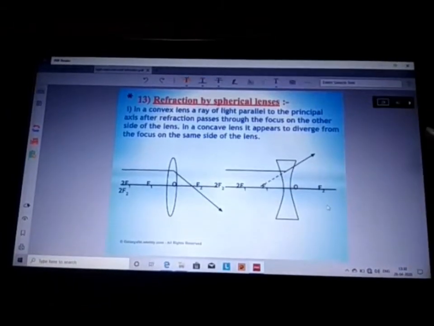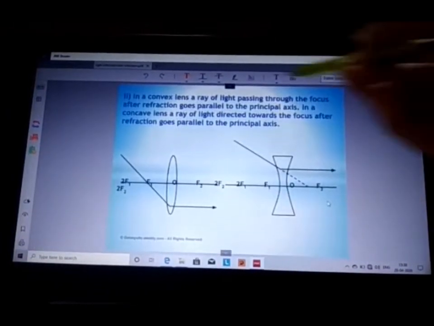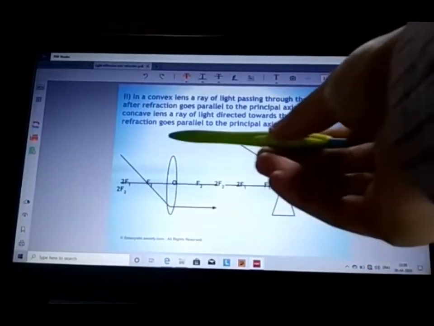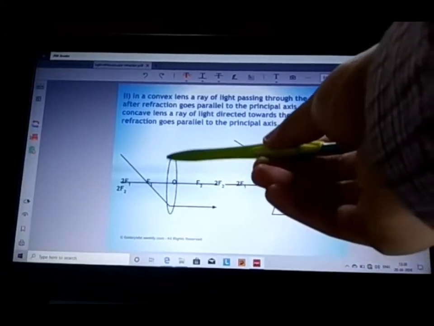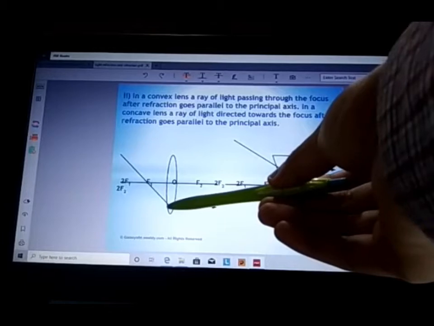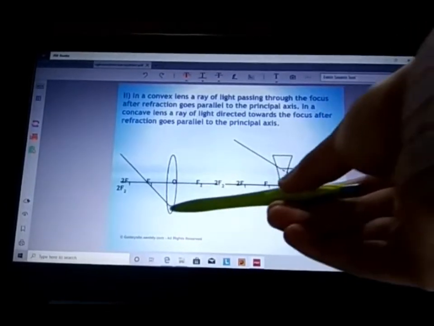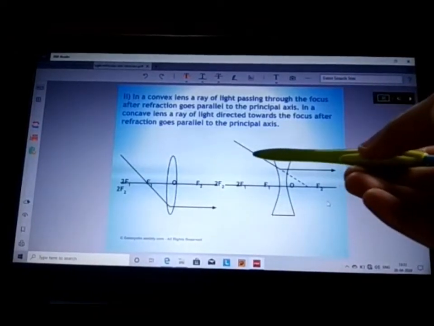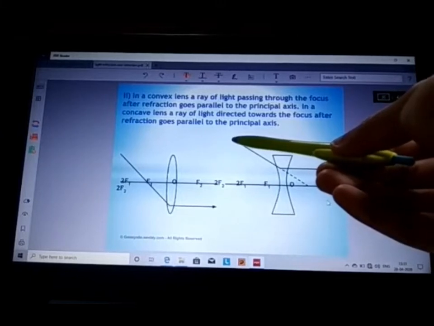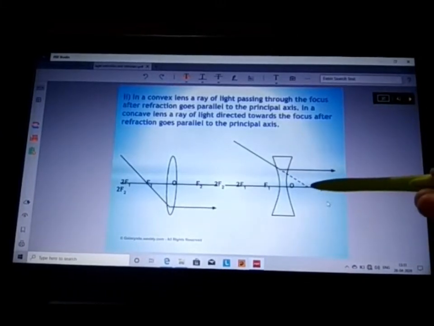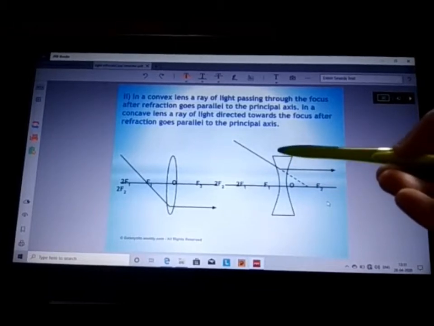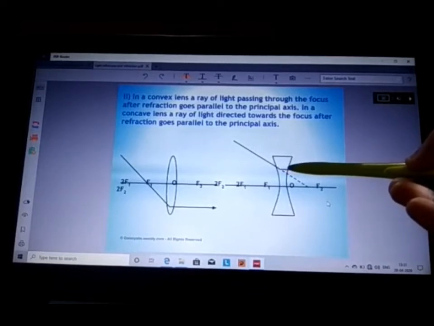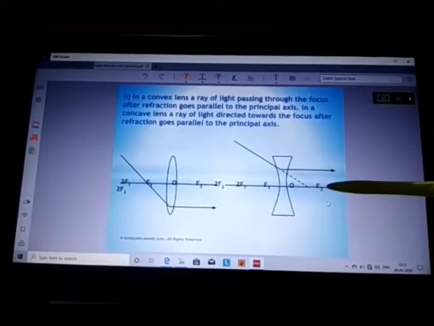when it is retraced back, it meets at the principal focus of that lens. The second rule says that when the ray of light is passing through the focus point, after refraction through this convex lens, it will go parallel to the principal axis. In the same way, when the ray of light which is coming appears to be passing through the principal focus, after refraction through concave lens, it will go parallel to the principal axis.